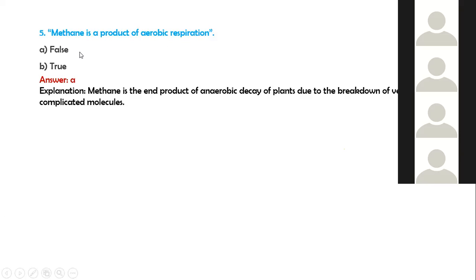Methane is the end product of anaerobic decay of plants due to the breakdown of very complicated molecules. So A is the answer, that is false.